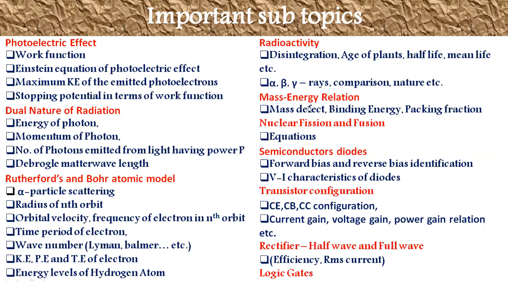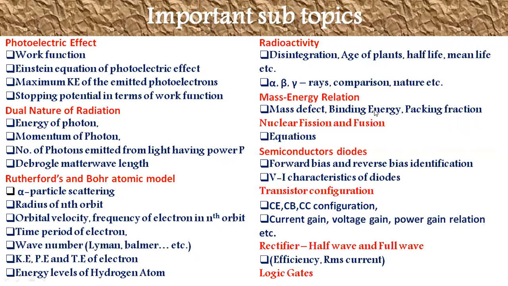Coming to radioactivity, it mainly focuses on the number of particles available after a certain interval of time, which is related to disintegration and age of plants, half-life, mean life, etc. And alpha beta gamma rays comparison, nature, etc. From this point of view, for example, when we take alpha, it is called doubly ionized helium. Coming to beta, the nature of beta when you compare it with alpha and gamma, or the ionization power among alpha, beta and gamma. So the question will come like this.